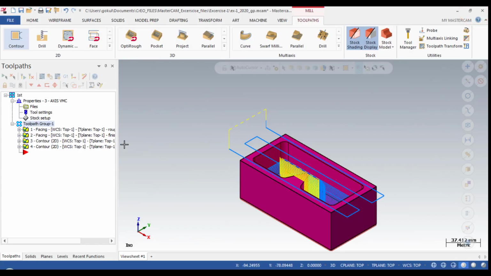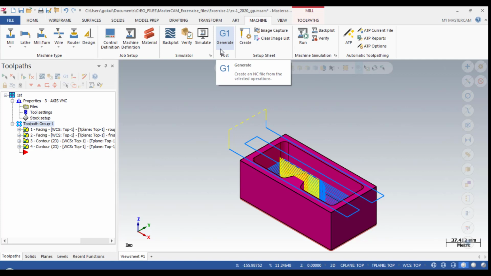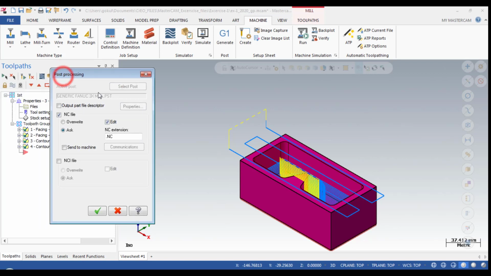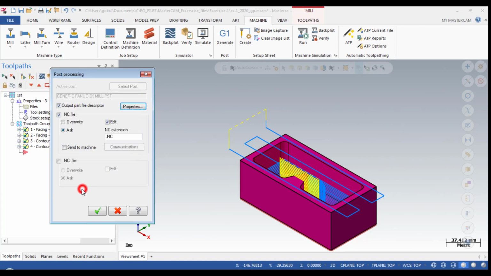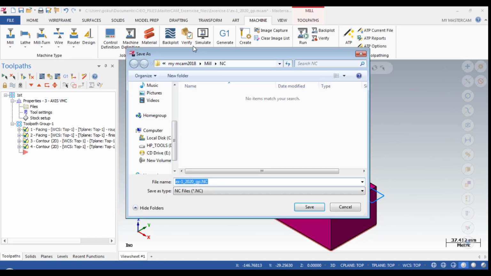Now I'll quit. And now we are going to see how to generate the post code. If you go to machine, there is a generate option, or you just click in the toolpath and post the selected operations G1, and by pressing that it will appear. I will select the output file description and select done.